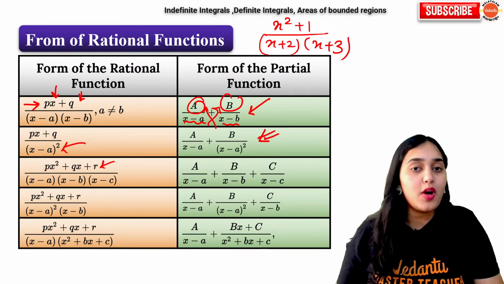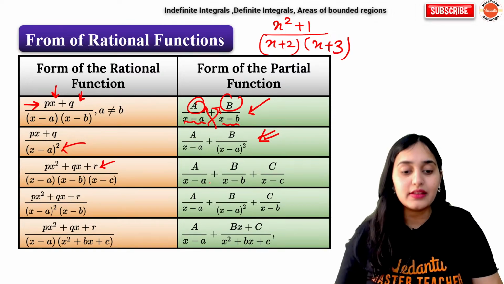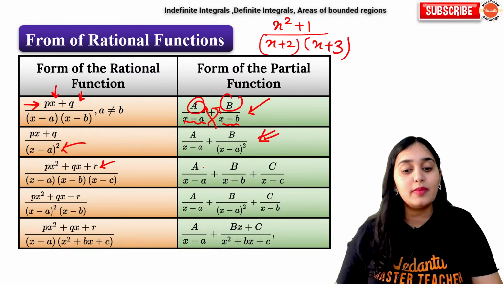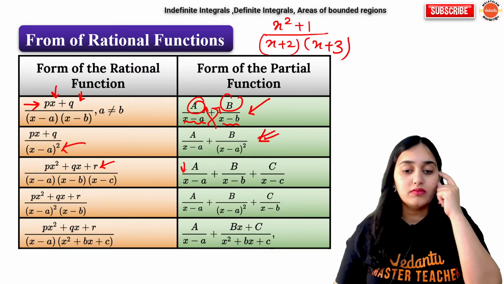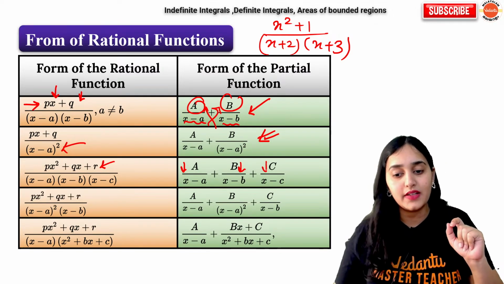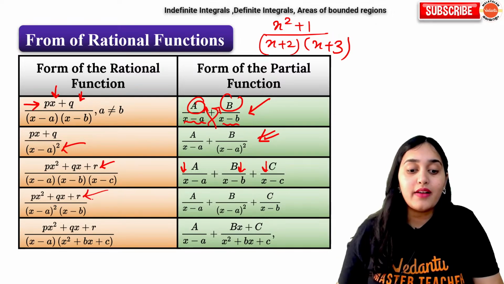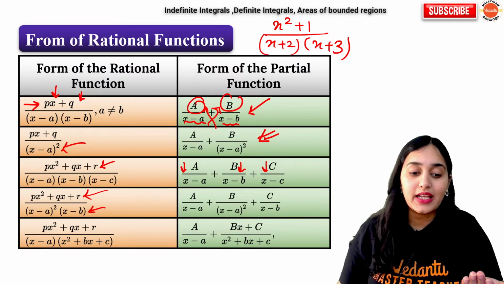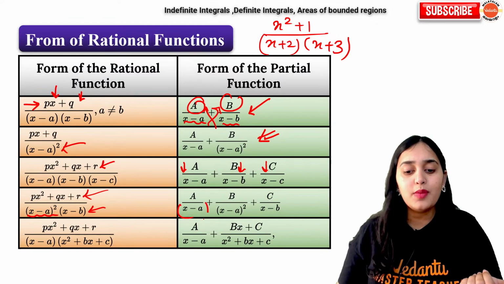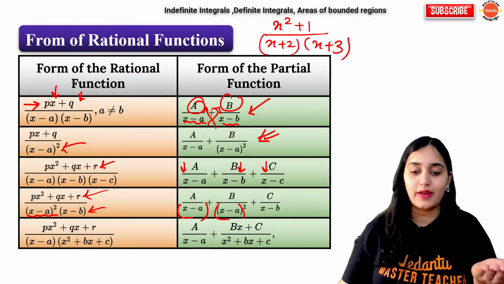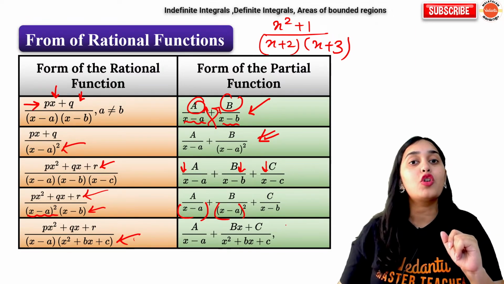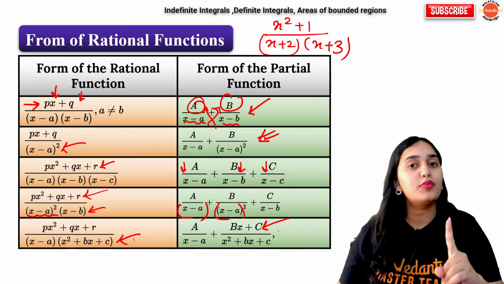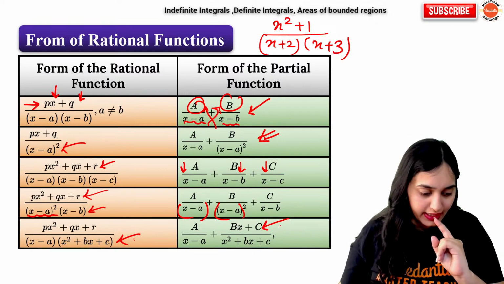If you have a quadratic polynomial and three expressions in the denominator, it will be a first constant upon x minus a, second constant upon x minus b, third constant upon x minus c. Again, it is a quadratic but has only two separate factors, but one is in the form of a square. So again, in one you will put x minus a, in the other you will put x minus a whole square. Lastly, if in the denominator you have a quadratic polynomial, then in the numerator you should put a linear polynomial. Okay.